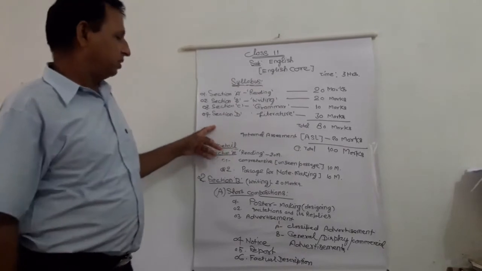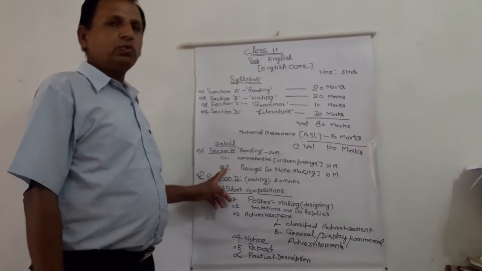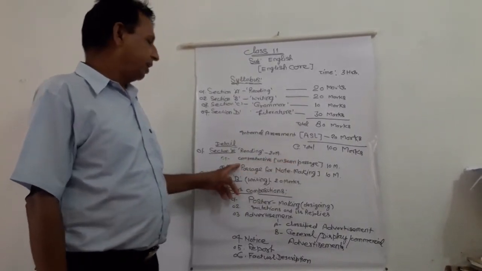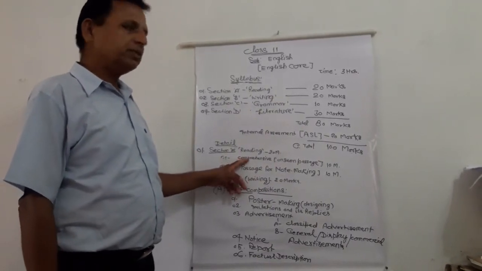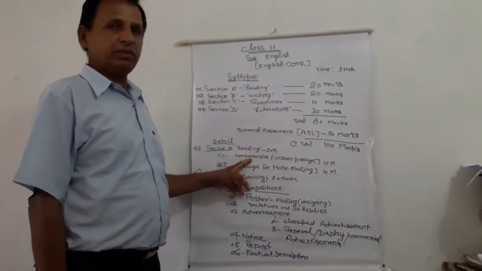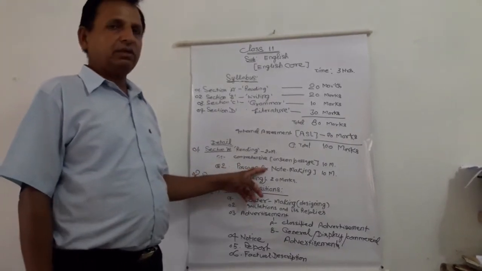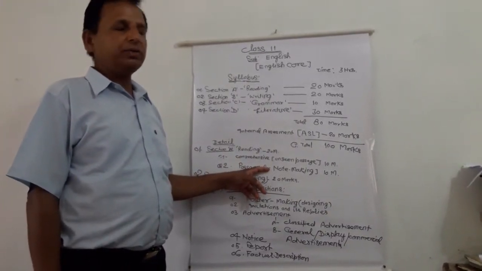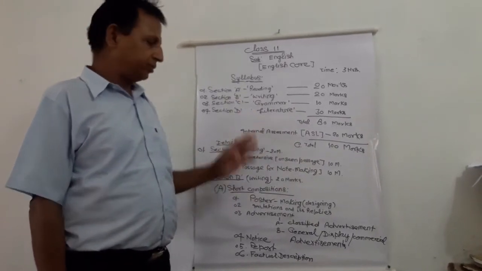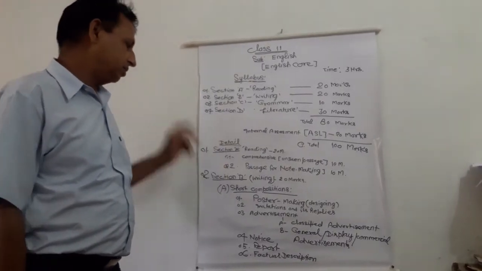Now in detail about section A. Under the reading section, there will be 2 questions. One is the comprehension question, that is your unseen passage. It will carry 10 marks, and the questions based on the passage may be multiple choice questions or subjective questions. Number 2, the passage for note making. A passage will be given, and on the basis of it you have to read and prepare the notes, and it will carry 10 marks. So in this way, section A will be of 20 marks.